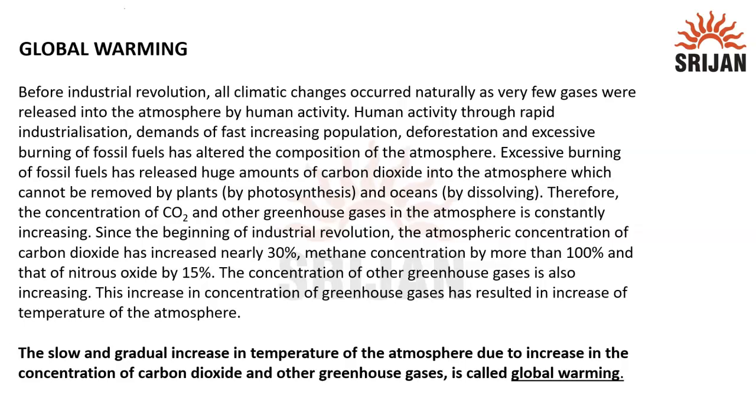What happened before the industrial revolution? All climatic changes occurred naturally, as very few gases were there because of fewer factories and less human activity. As human activity kept on increasing, what is the effect? The effect is simply due to rapid industrialization, demands of a fast increasing population, deforestation, and excessive burning of fossil fuels that has altered the composition of the atmosphere.